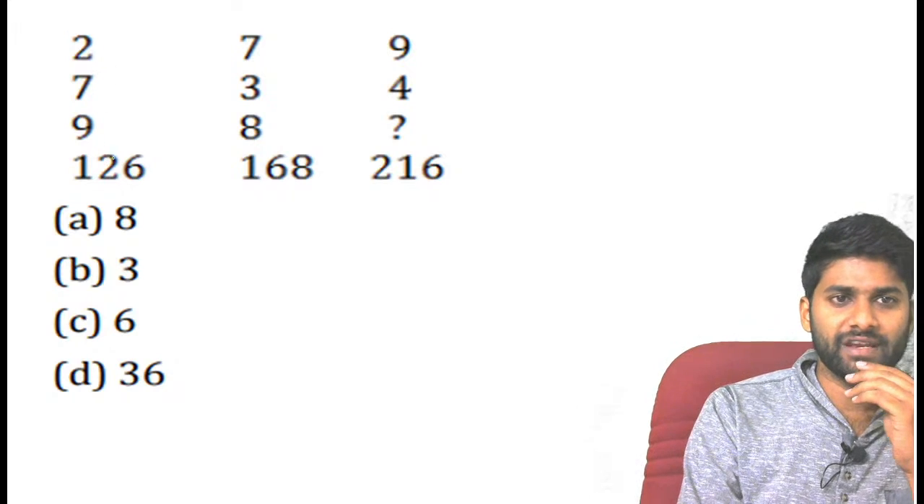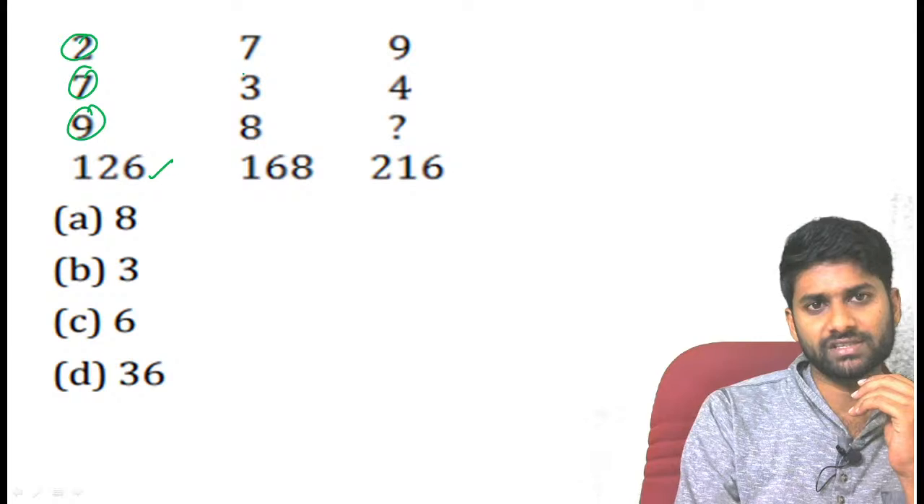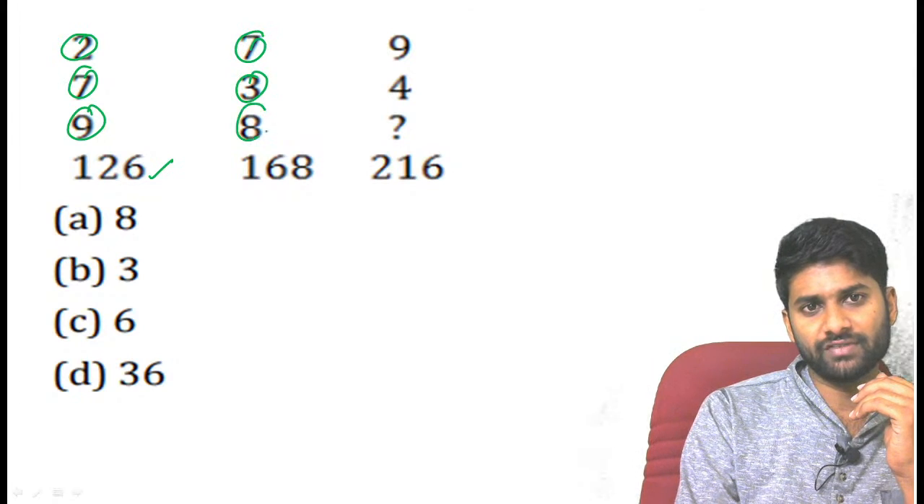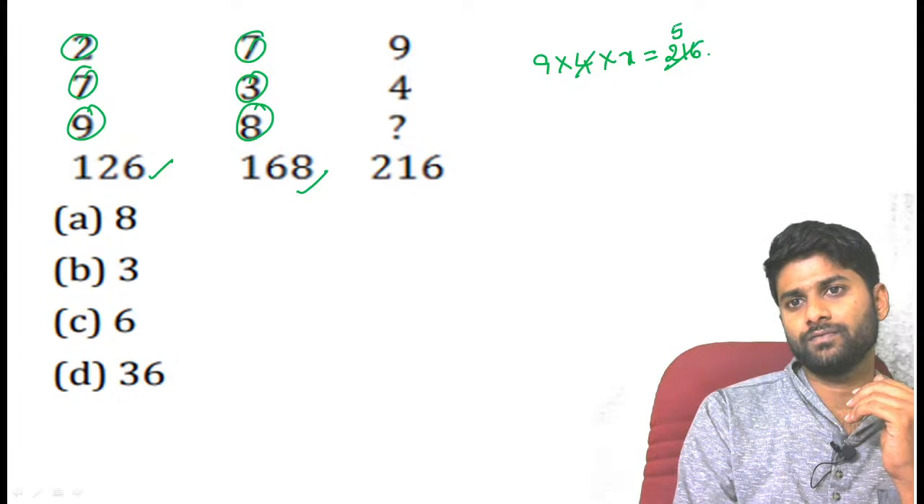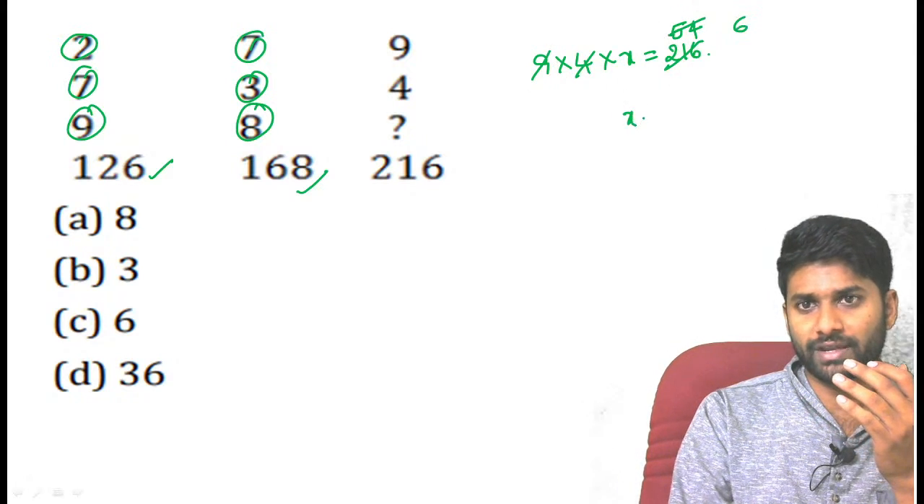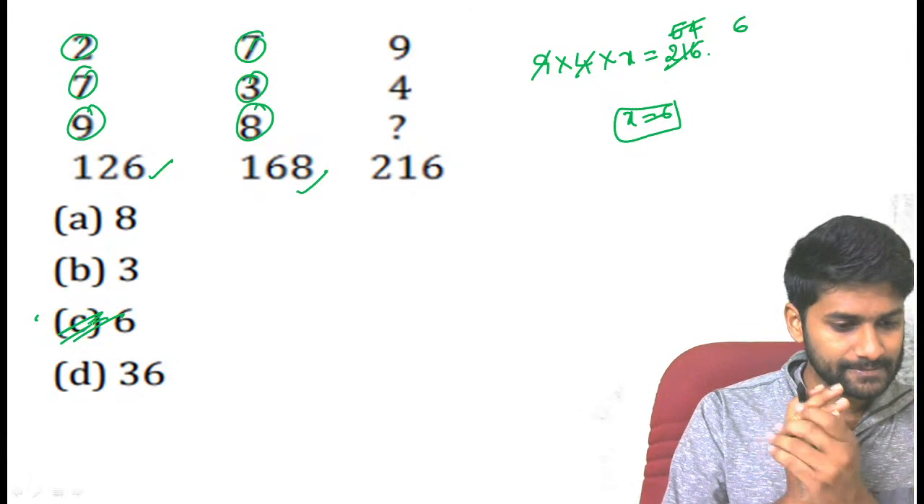Directly see 279. If you multiply 7: 2 7s are 14, 14 9s are 126. 7 3s are 21, 21 8s are 168. The final answer, 9 into 4 into x, represents 216, guys. 4 5s are 4 4s are. Now 9 becomes 6 times. Now you can get the x value, which becomes 6.